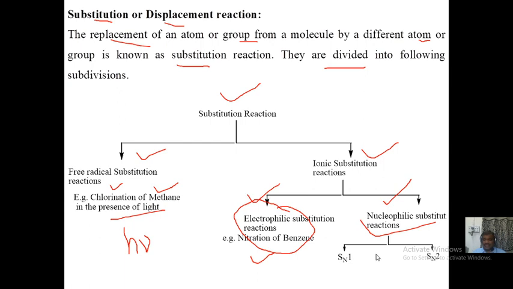Nucleophilic substitution is nothing but replacement of an atom or group by an incoming new nucleophile, right? It is known as nucleophilic substitution. They are divided into two groups, SN1 and SN2, nucleophilic substitution unimolecular and nucleophilic substitution bimolecular, friend. So in the next 2 or 3 slides, we are trying to cover this portion only, friends, right? Let us see.